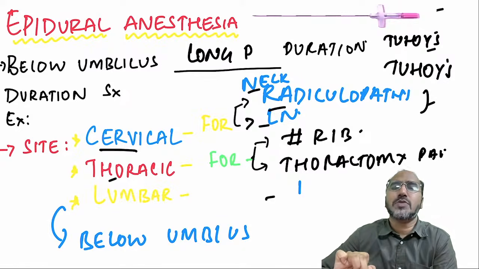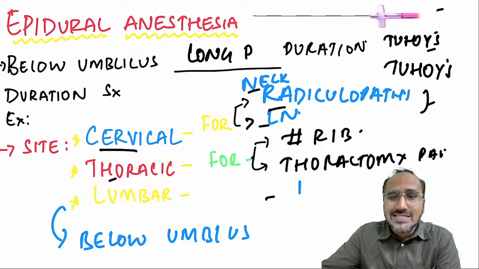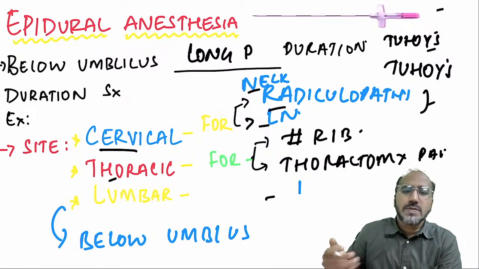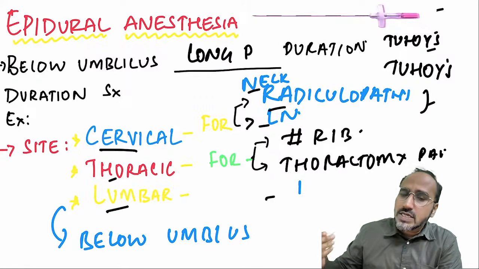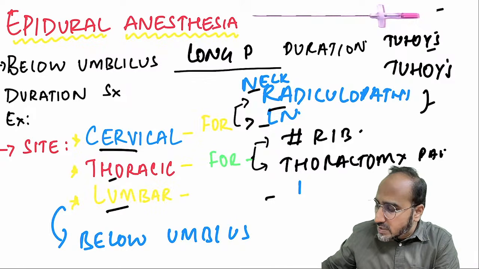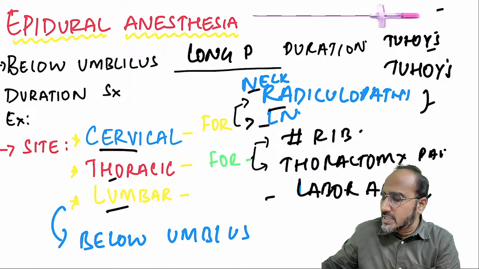Recently, it came as a question. Patient having a road traffic accident. He had a rib fracture from 3rd to 8th rib. What is the best way to manage his pain? The answer was placing a thoracic epidural. For thoracotomy pain or for sternotomy pain, you can give a thoracic epidural. Lumbar epidural is usually given for below umbilicus long duration surgeries, or you can also use lumbar epidural for labor analgesia. That is commonly used, guys, for labor analgesia.